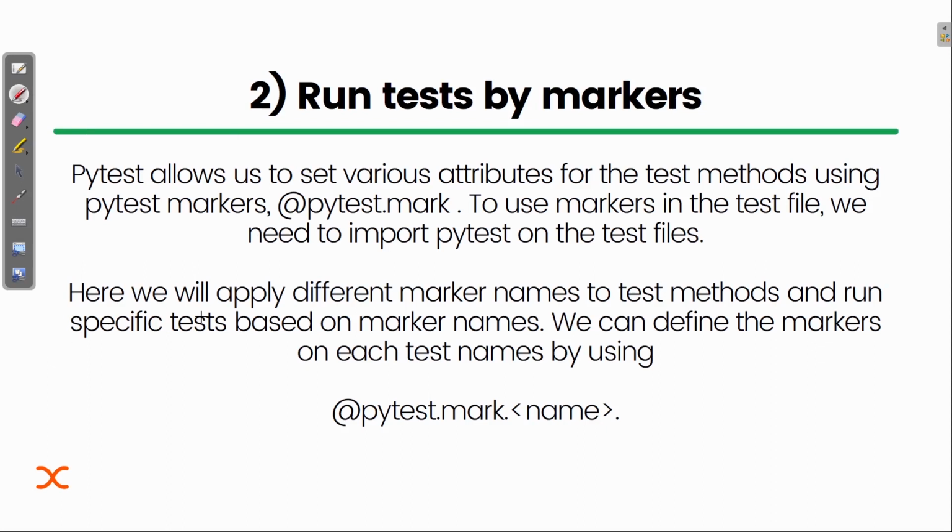Here we apply different marker names to test methods and run specific tests based on marker names. This naming is very important because on the basis of that only we are grouping the tests, or test methods. We can define the marker on each test by using the at symbol and then adding pytest.mark and then the name, whatever name you want it to be.